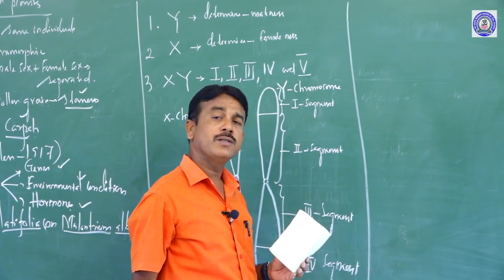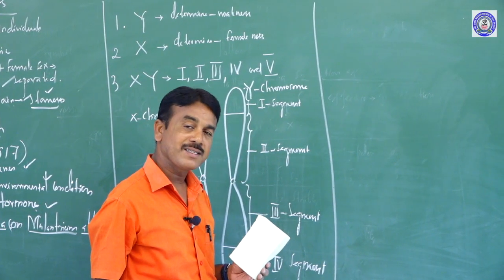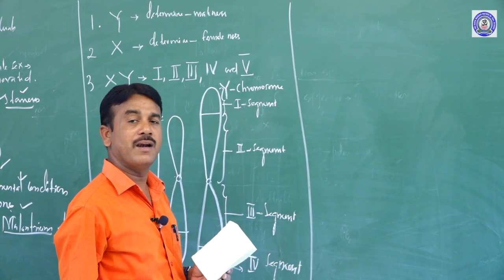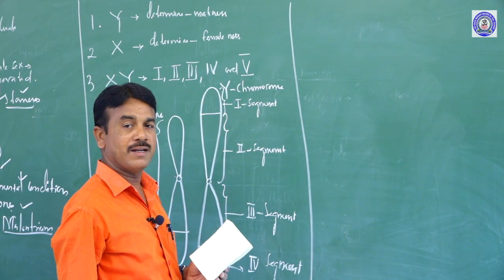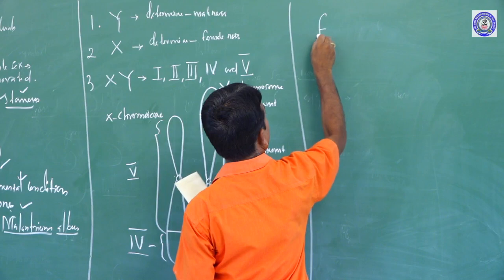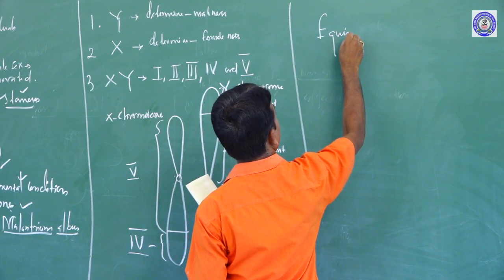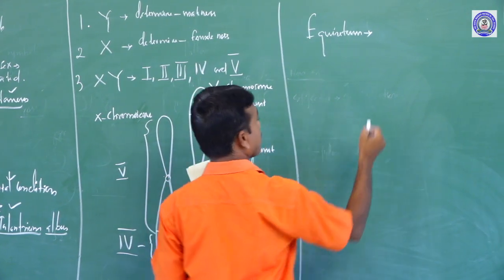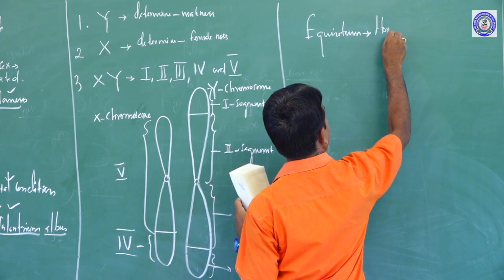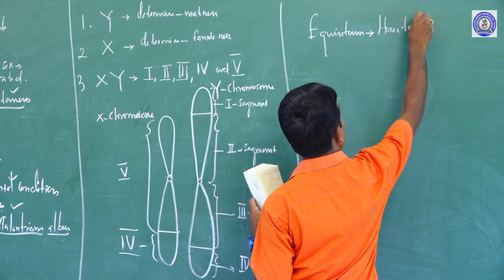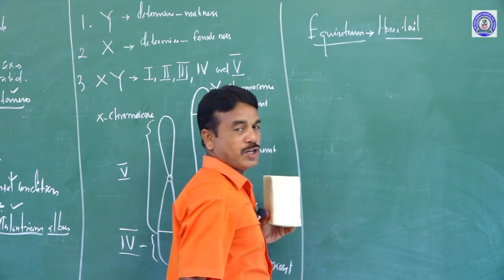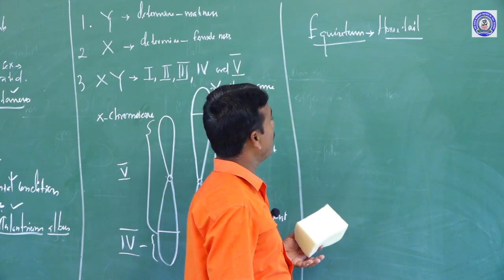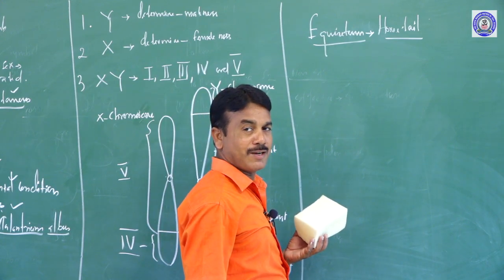Environment also determines maleness and femaleness. Such a characteristic feature is available in only one plant, commonly called Equisetum. It is called horsetail, because the plant structure looks like a horse tail. So it is commonly called Equisetum, a small herbaceous plant.